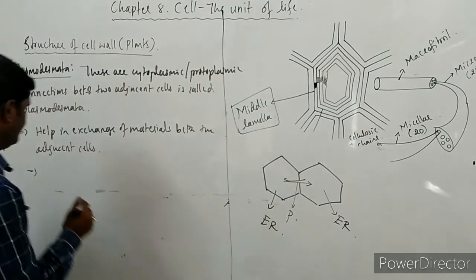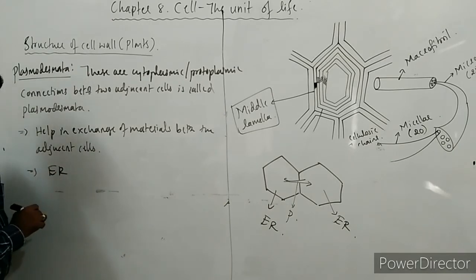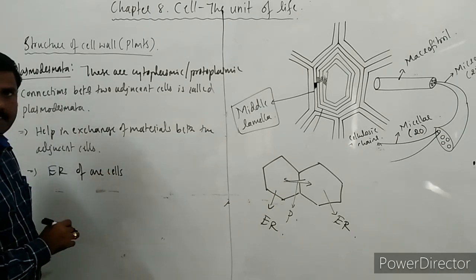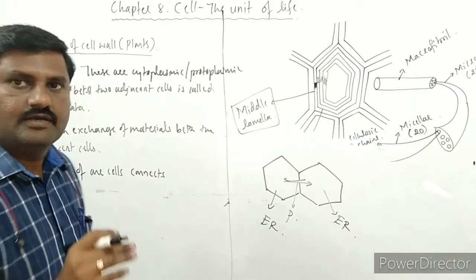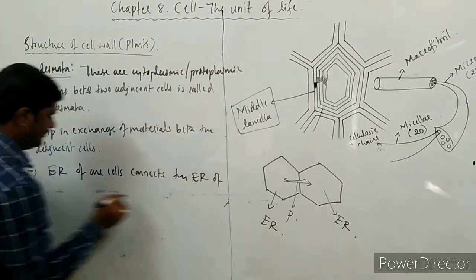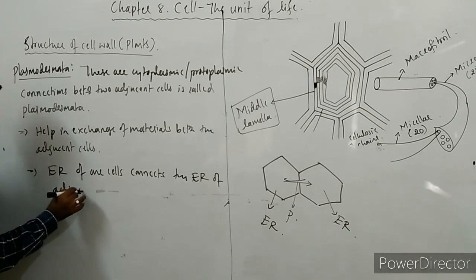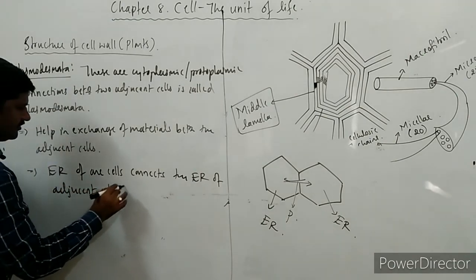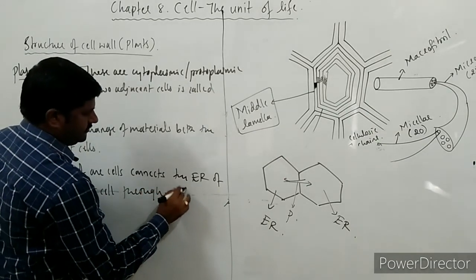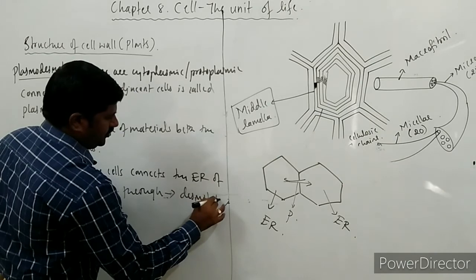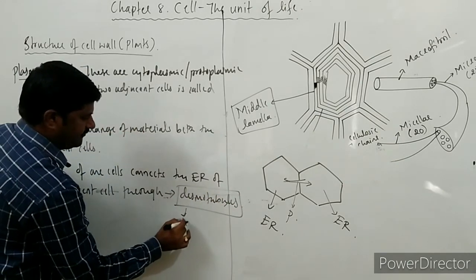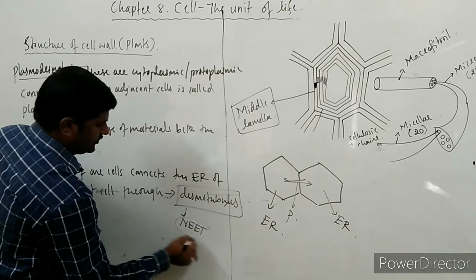Here the endoplasmic reticulum of one cell connects the endoplasmic reticulum of the adjacent cell through a membrane called the desmotubule. This is a very important point for the NEET examination.